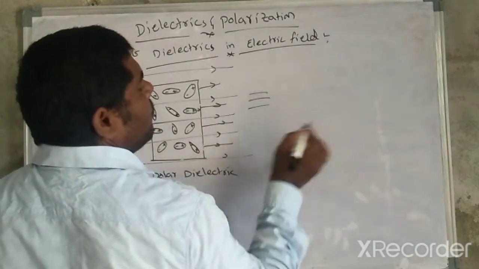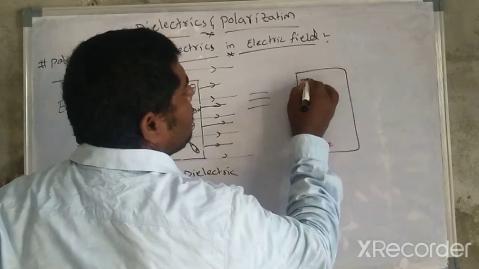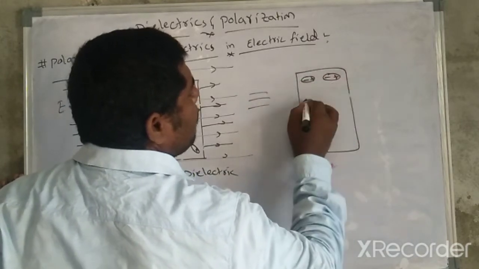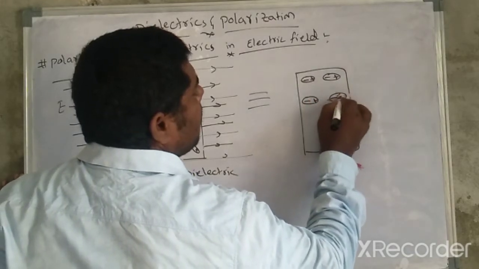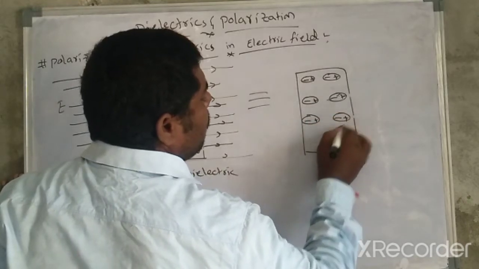After that, the dipoles are aligned. This one is positive negative, this one is positive negative, in the direction of the electric field.